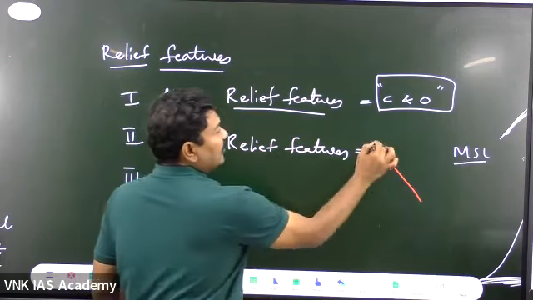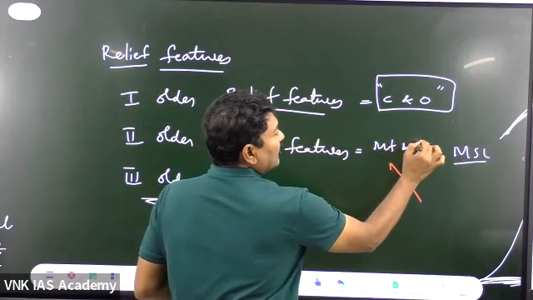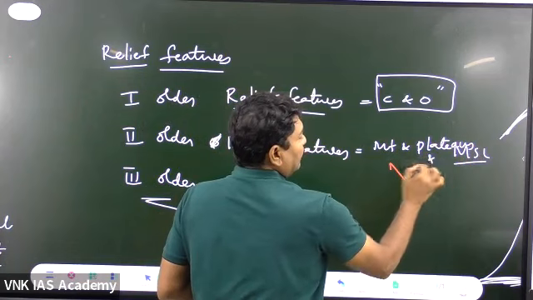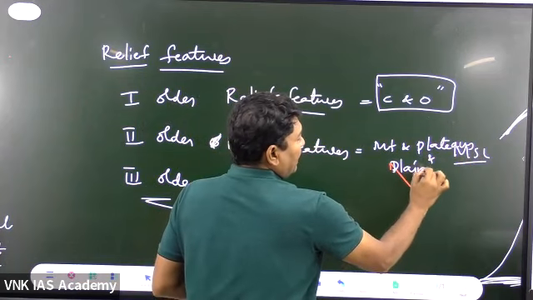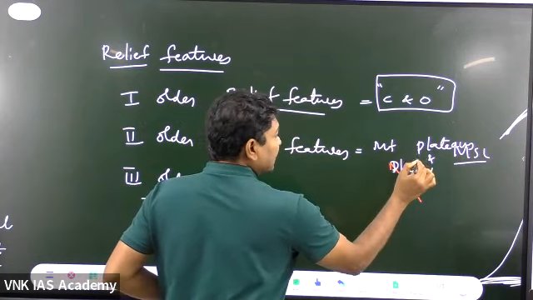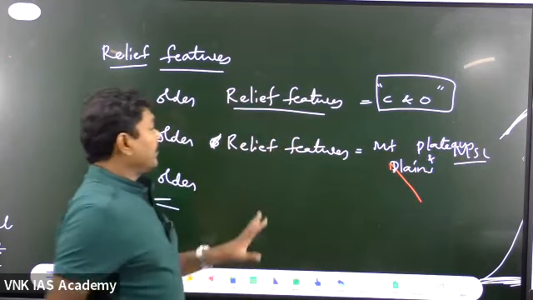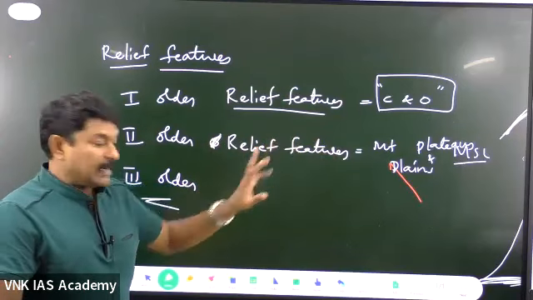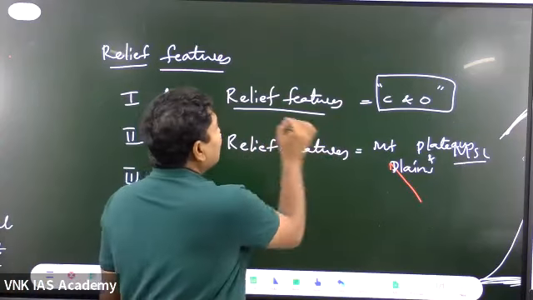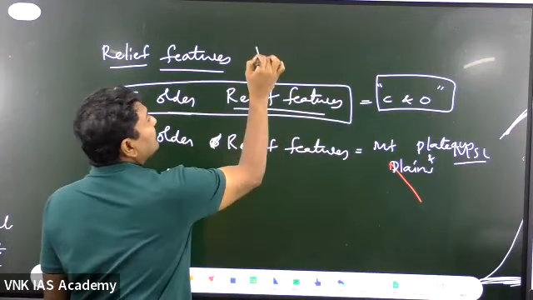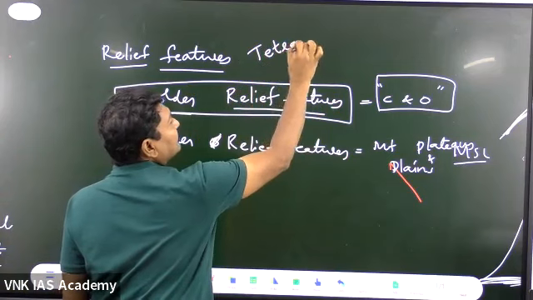Second order relief features like mountains, plateaus, and plains. Mountains, plateaus, and the plains. These are the second order relief features that you can see after the formation of the first order. Now, what are the concepts that we need to understand here? This concept is called the tetrahedral concept.